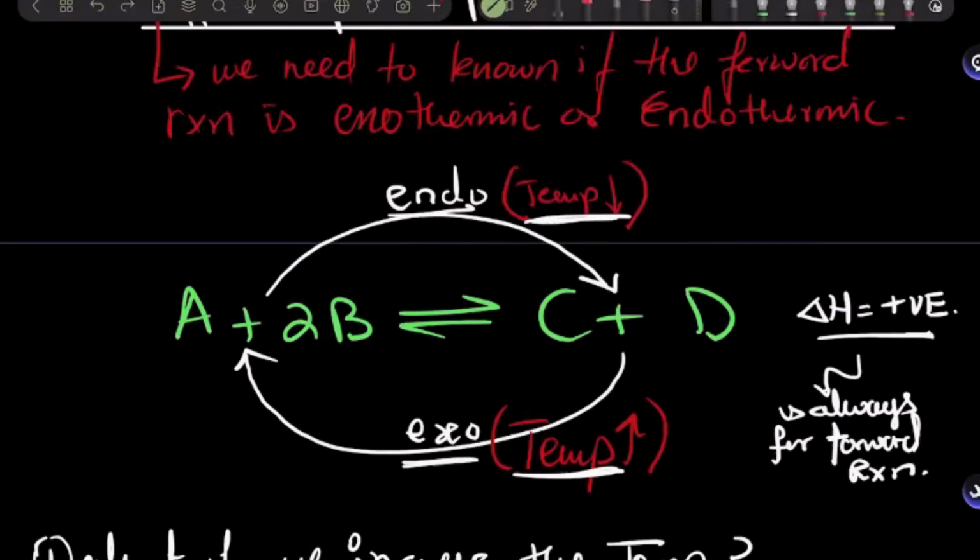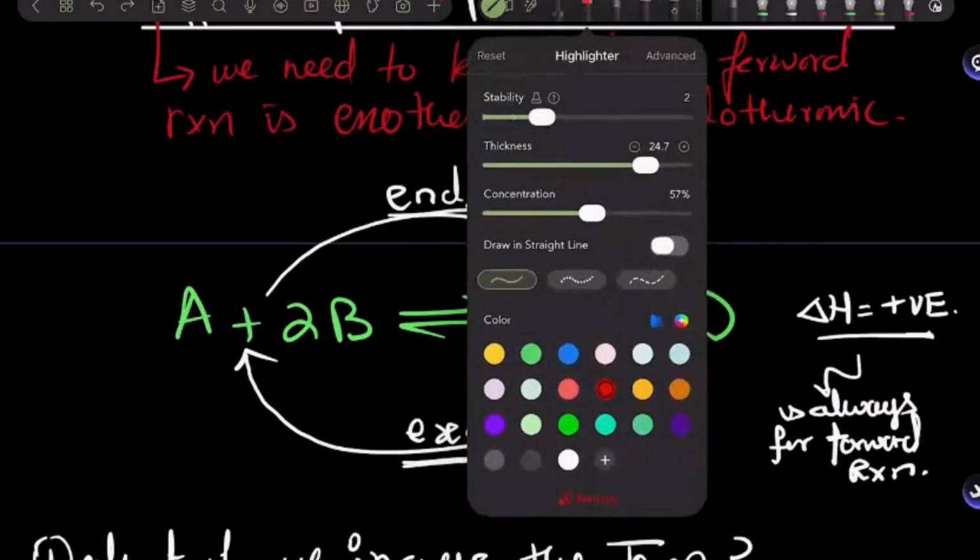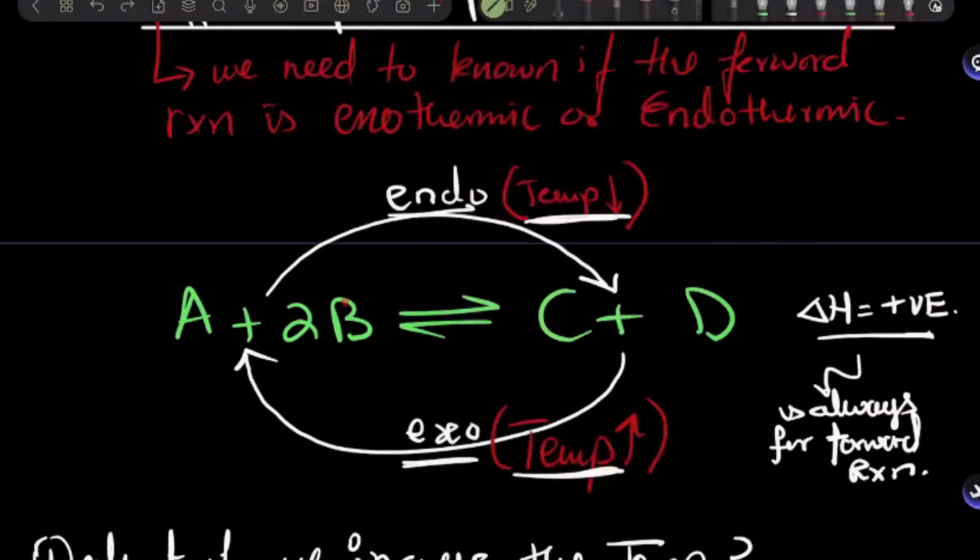Equilibrium has only one way, either right or left, so it shifts towards the right in order to decrease temperature. So I label that shift over here: equilibrium moves towards the right-hand side.